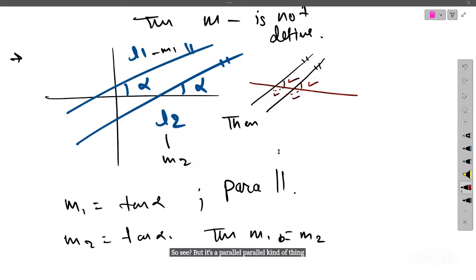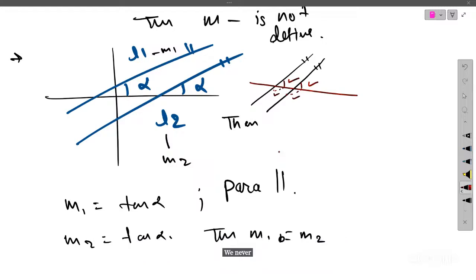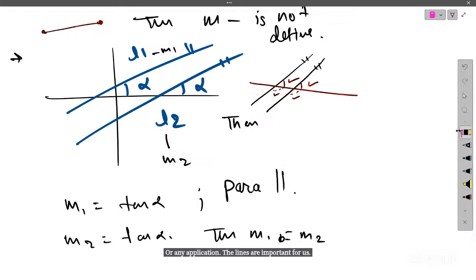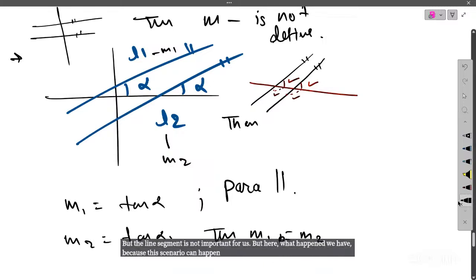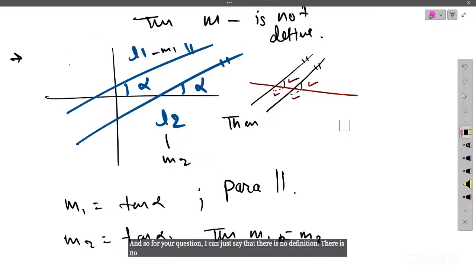See, a line segment is not that helpful for us. We never talk about line segments in any application. Lines are important for us, but line segments are not. But here, this scenario of being parallel with the x-axis can happen, so here we use our definition and the answer. So for your question, I can just say that there is no kind of slope defined for a line segment.